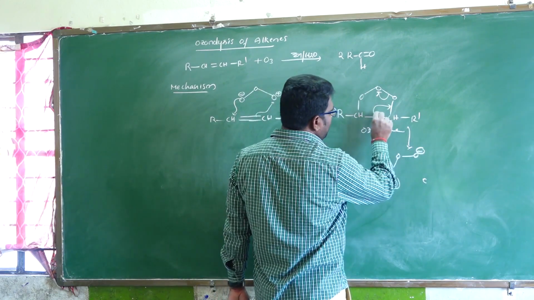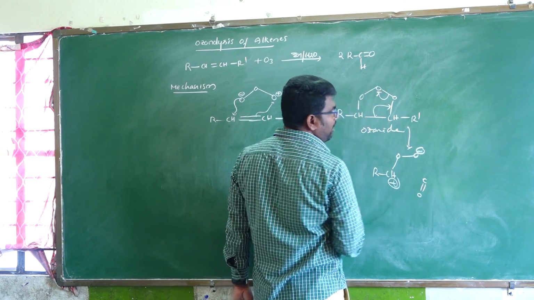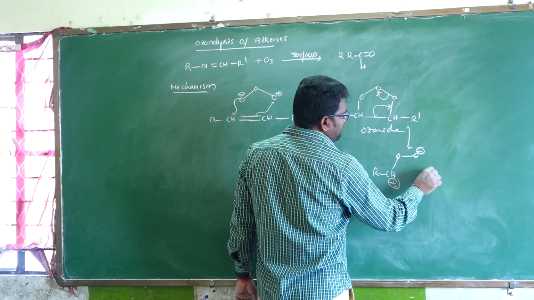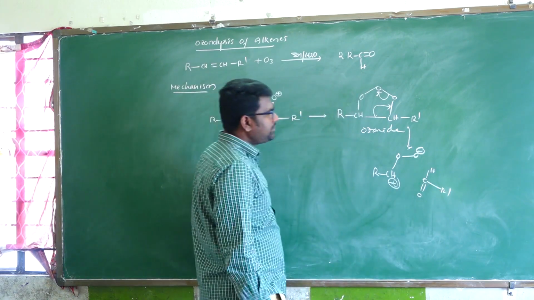Here this can be shifted, meaning a double bond to O. I wrote it conveniently, so here H is there, R dash.